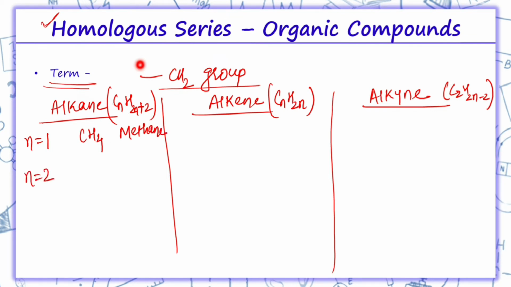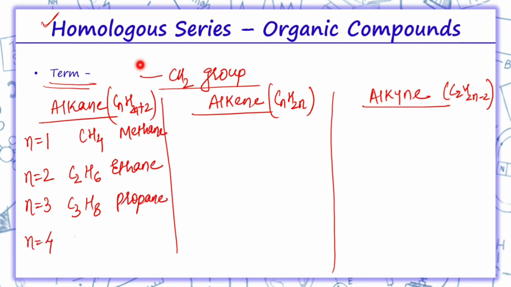So if n equals 1, that is CH4, we call it methane, because meth and ane. For n equals 2, C2, 2 into 2 is 4, 4 plus 2 is 6, so C2H6 is called ethane. For n equals 3, 3 into 2 is 6, 6 plus 2 is 8, so C3H8 is called propane. For n equals 4, 4 into 2 is 8, 8 plus 2 is 10, so C4H10 is called butane.